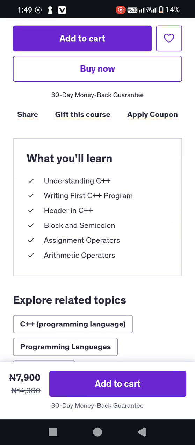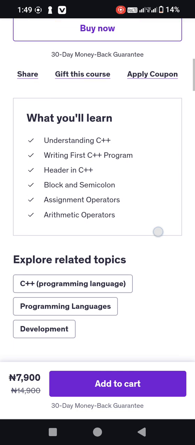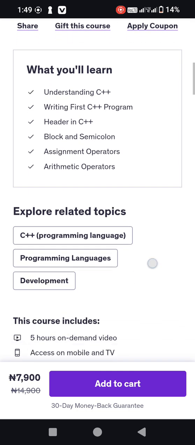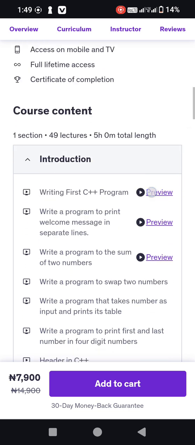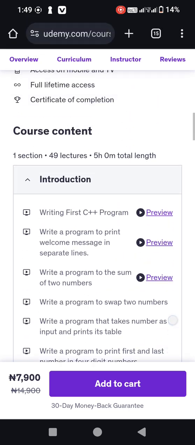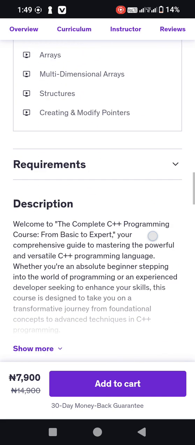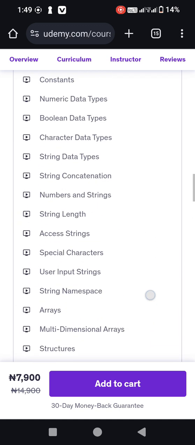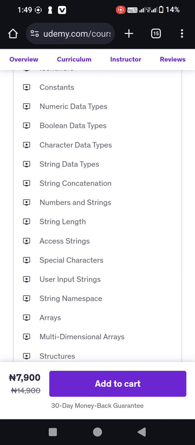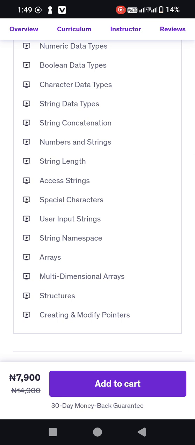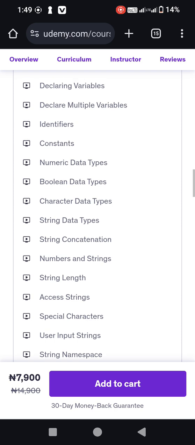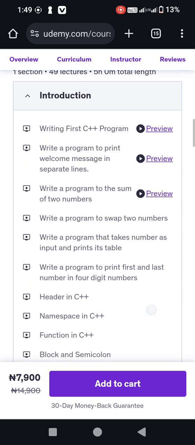What you learn: understand C++, write C++ code, Code Blocks, assignment operators, arithmetic operators. When you sign up and come down like this, to course content, you will see all the course content on C++. You see them from the basic background. If you do not sign up, you will not see this from the basic background to the expert level. That is the last video that you have to watch on this.